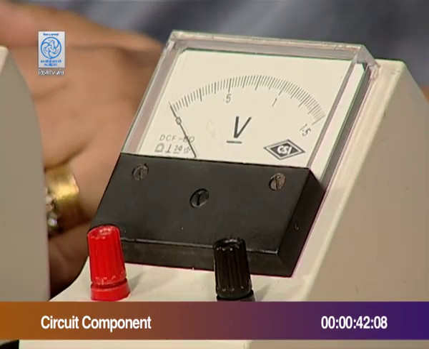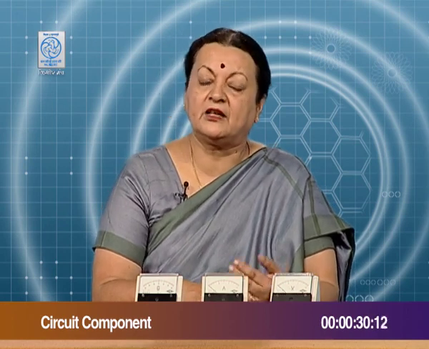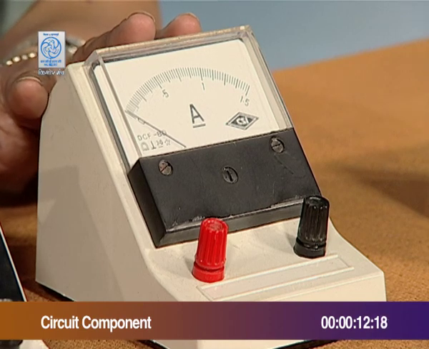There are digital meters available as well. Those do not work on this principle. Many labs have them now, but it is not necessary to use a digital one. A digital one is the type that the electrician brings to your home and puts in the circuit and reads off by just the numbers appearing on it, and it tells you how many amperes, how many volts. Other than that, you also have a multimeter which combines the application of this and the device to measure resistance, and you can use those as well. But in normal practice, separate meters are used to take the value of current and voltage.